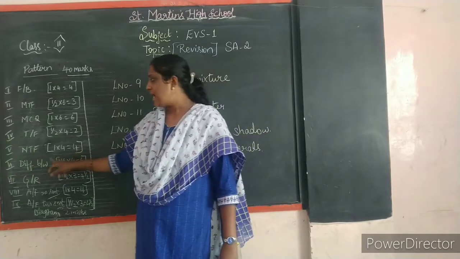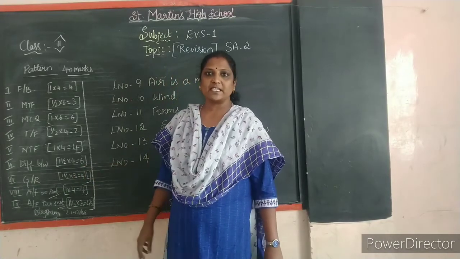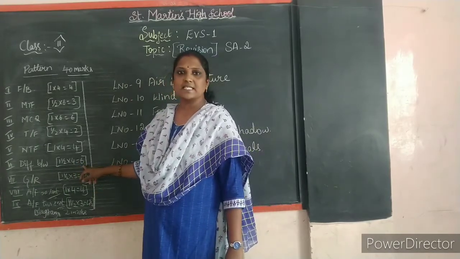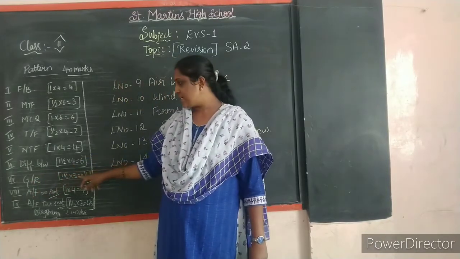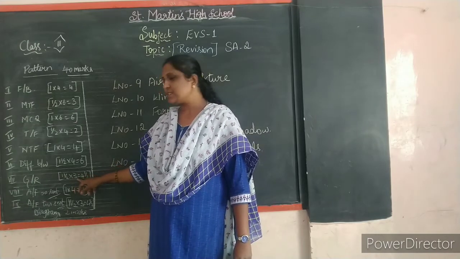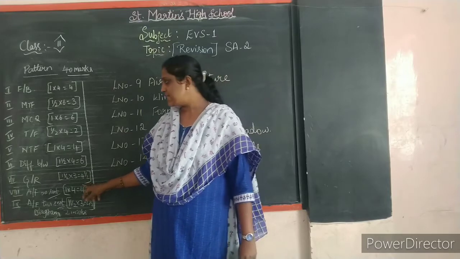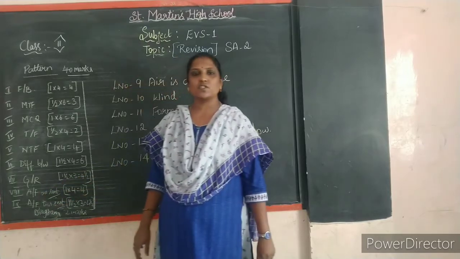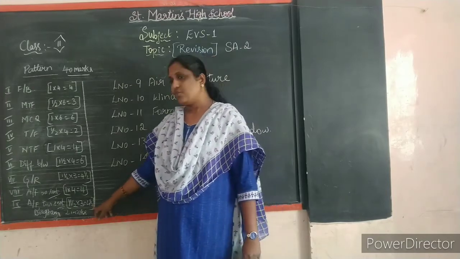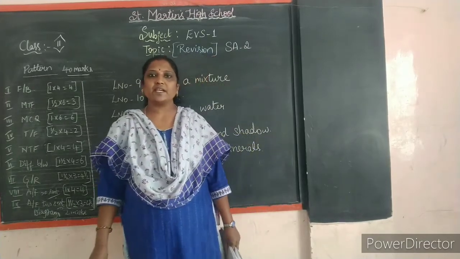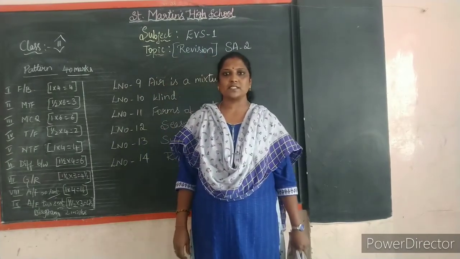Differentiate between, you will have 1.5 marks for each, that is 4 questions carrying 6 marks. And seventh main is give reason, it will have 1.5 marks, 3 questions, for 4.5 marks. Answer the following in one sentence, you will have for 4 marks, and answer the following in 2 sentences, it's for 4.5 marks. And you will have a diagram for 2 marks. So totally you will have 40 marks questions, children.